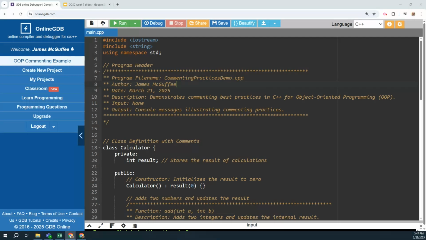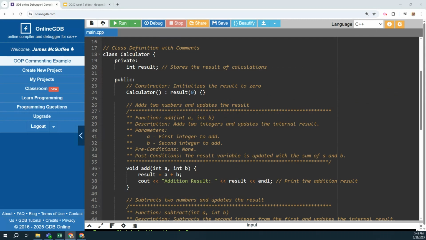The first set of comments I want to show is the program header or the file description comments. These are used when applying comments where you give the program file name, the person who wrote the program, the date the program was last updated, a brief description, and the inputs and output.